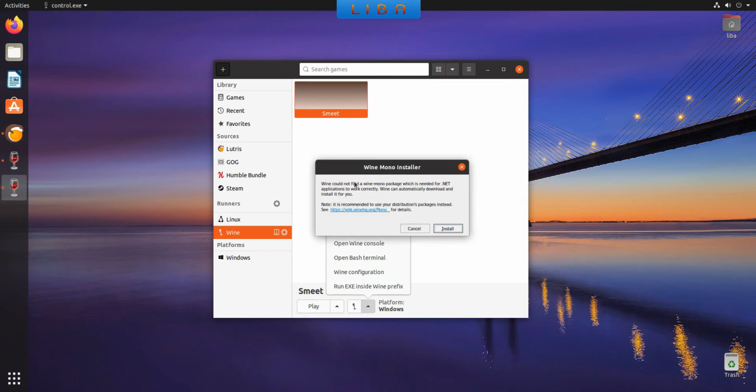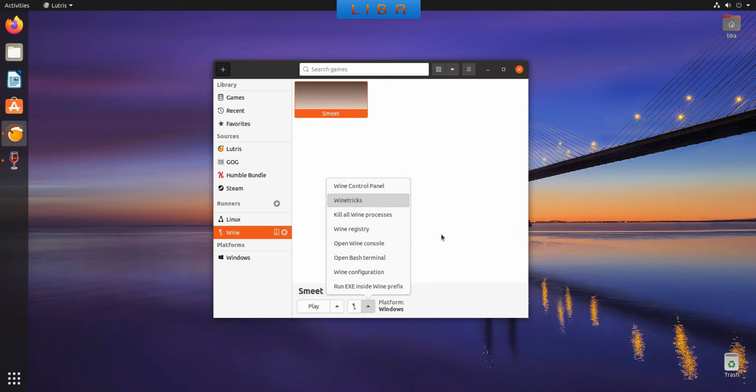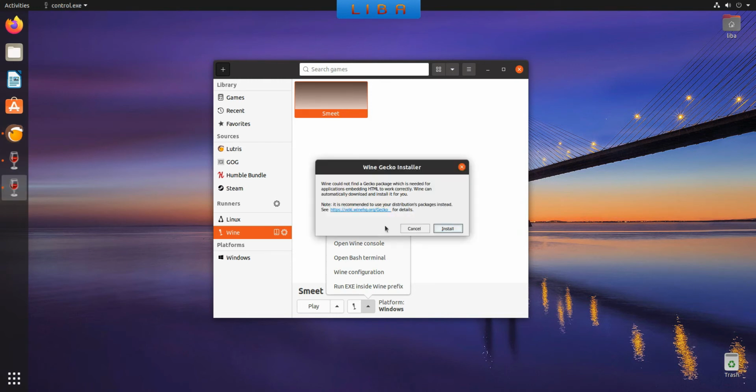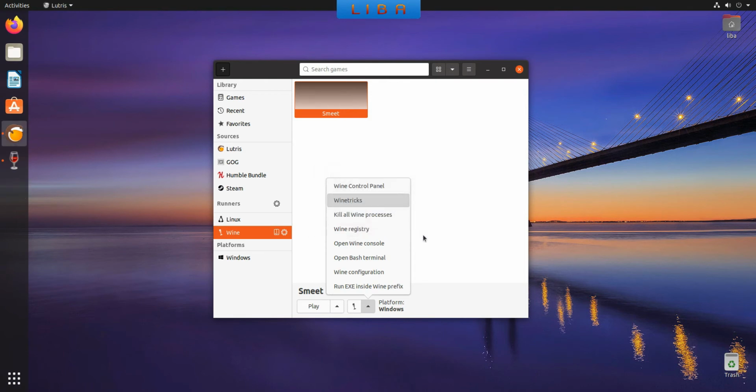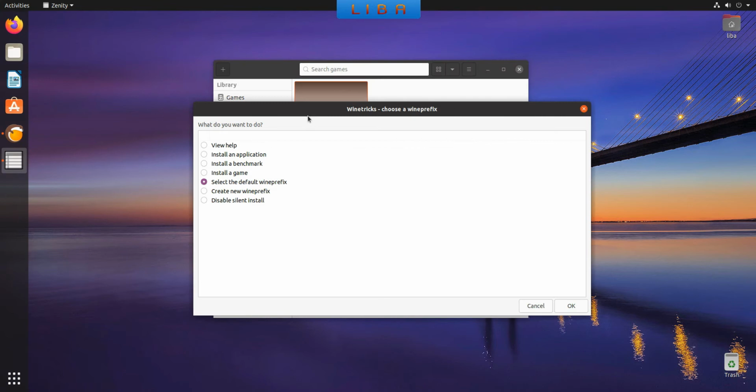If you see this little window Wine Mono Installer, click on Cancel. If you see Wine Gecko Installer, click on Cancel. Never install Mono or Gecko for Smeet. You see another Wine Gecko Installer window, click on Cancel. You see a Winetricks, choose a Wine Prefix window. Select Create New Wine Prefix and click on OK.